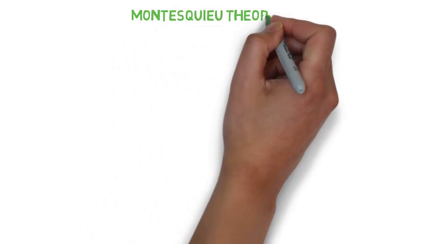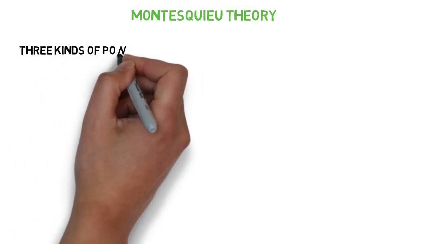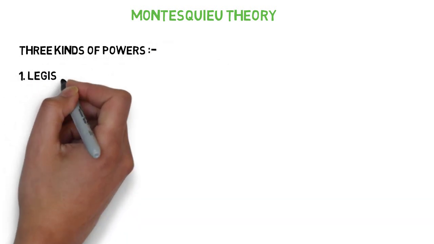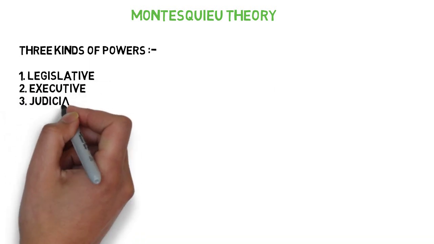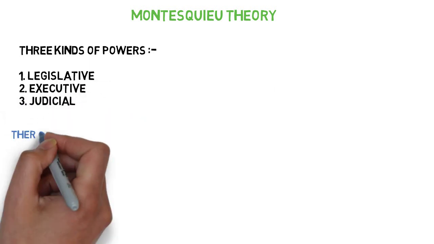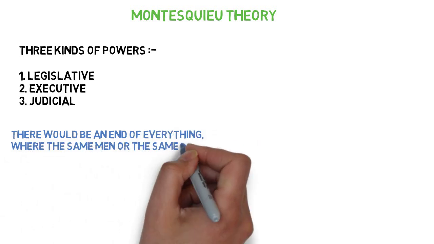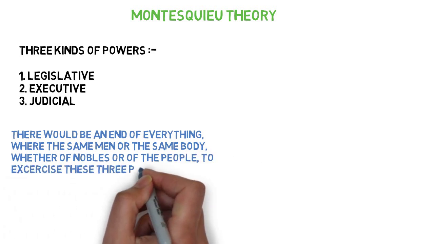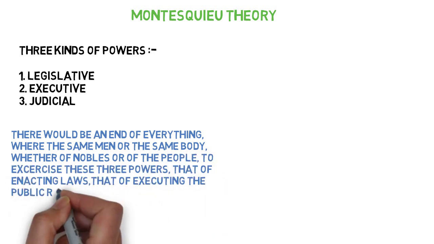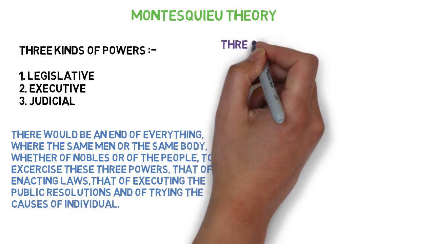Now let's see what Montesquieu says. Montesquieu's theory: according to him, there are three kinds of powers: legislative powers, executive powers, and judicial powers. So he says that these powers should not be given in the hand of one man or in the hand of one body. No matter how honest that man or body is, if the powers are given in one hand, there will be arbitrariness.